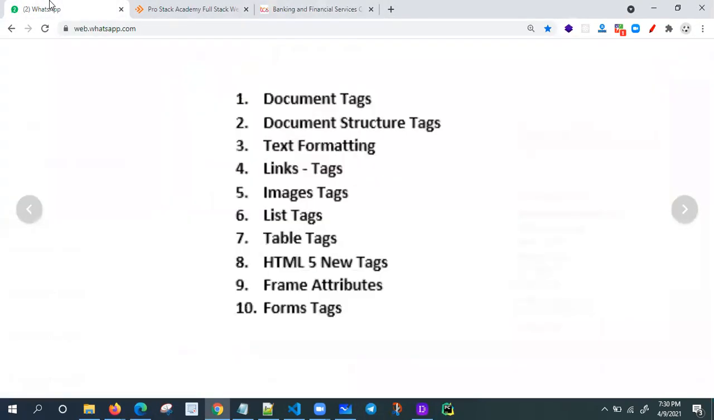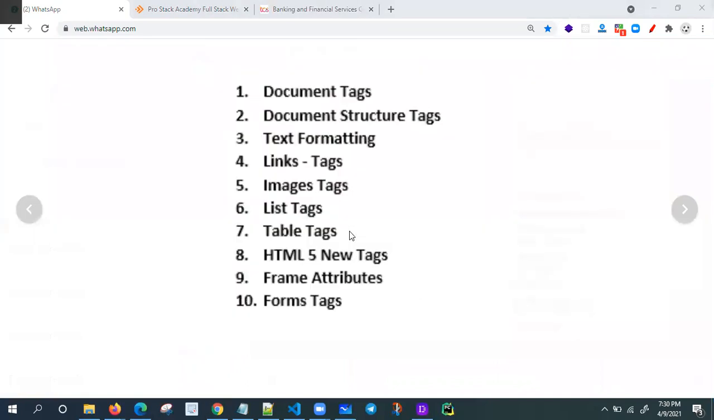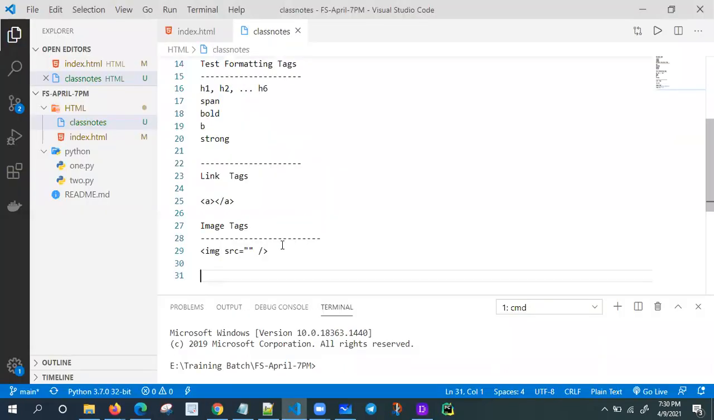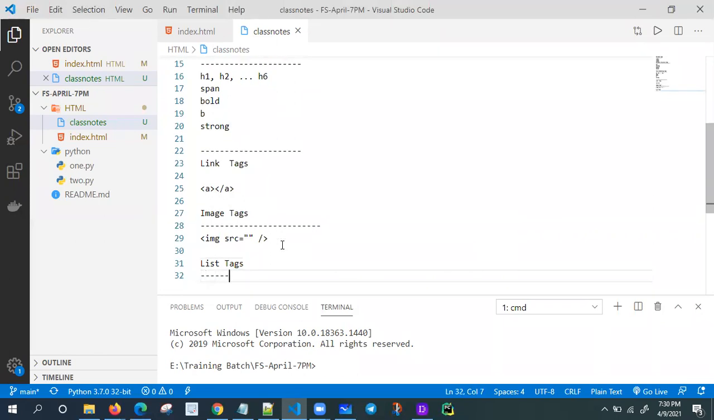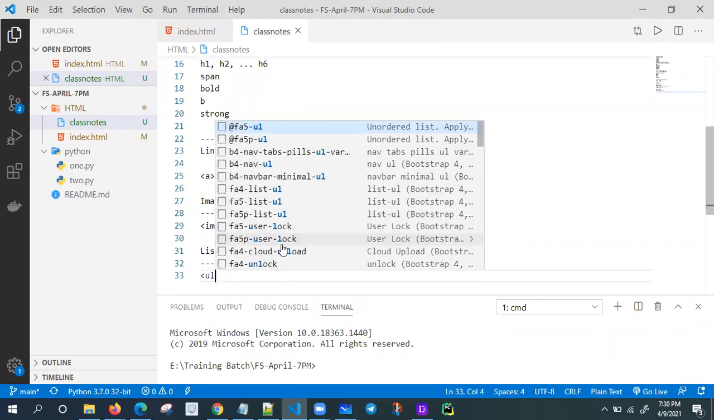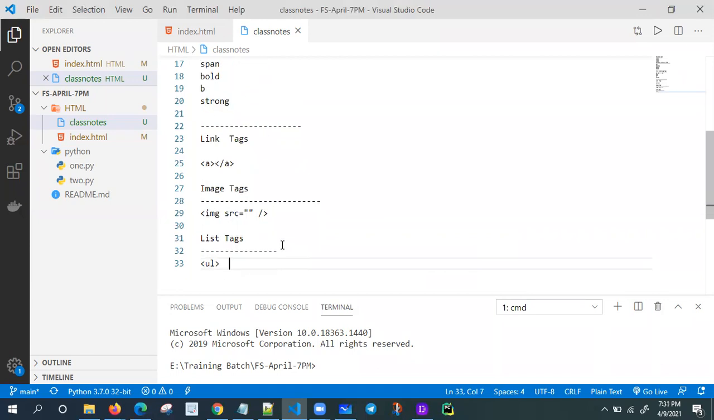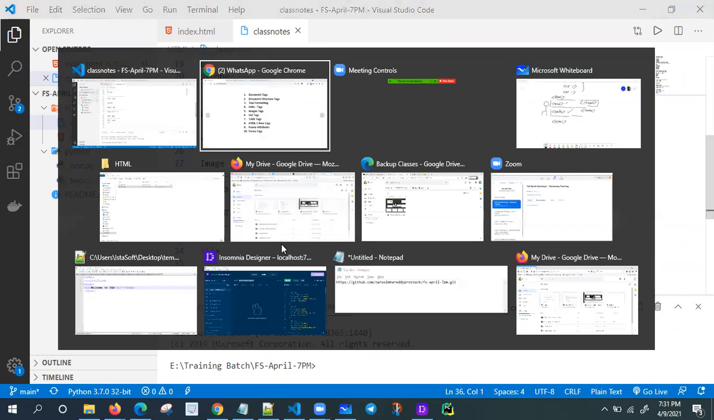Next one, list tags. If you open MS Word, we have bullet points, Roman numbers, and A to Z like this. If you want this, we have to use list tags. What are the list tags? I'm going to give you UL for unordered list, OL for ordered list, and LI for list item. These three tags are list tags. If you want to create a list, we have to use list tags.